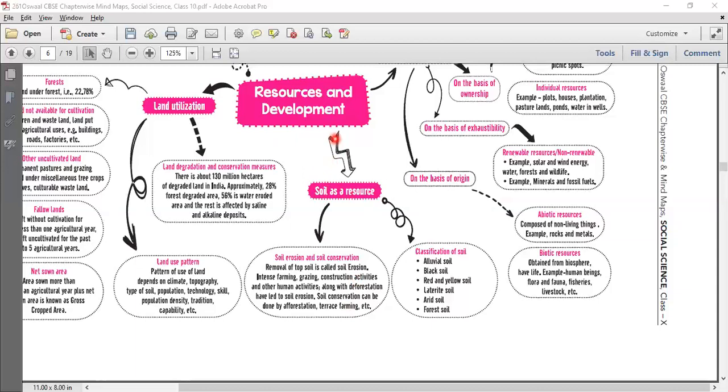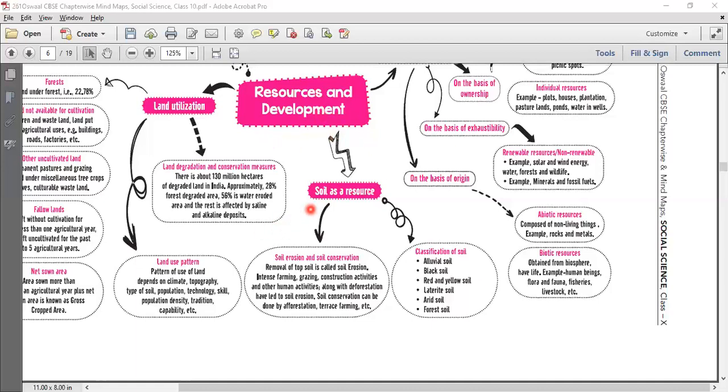The net sown area is the area where you sow. The area in which we sow more than once in an agricultural year, plus the net sown area, is known as gross cropped area.